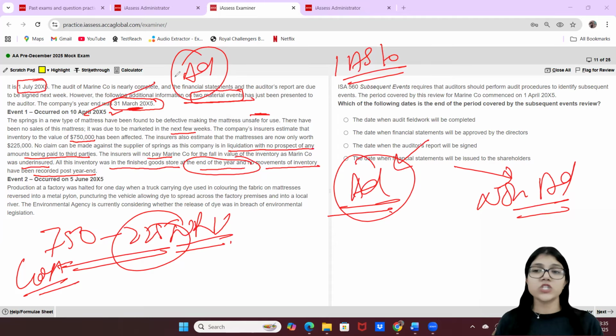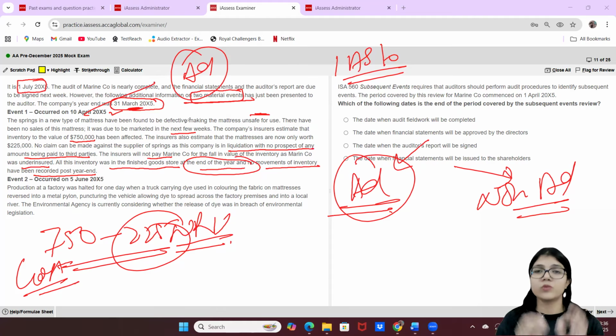All right. A non-adjusting event, on the other hand, is when the conditions of that particular event did not exist prior to the year end, so the financial statements do not need to be amended. Only a disclosure is required in the financial statements. For example, your year end is, let's suppose, the 31st of March. Now there was a fire at your warehouse on, supposedly, the 2nd of April. Of course, before the year end, you did not know that a fire was going to happen in the warehouse, for obvious reasons, right? You are not somebody who can predict the future. So this will be a non-adjusting event. The financial statements would not be changed, would not be amended.